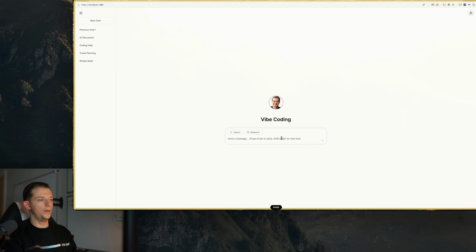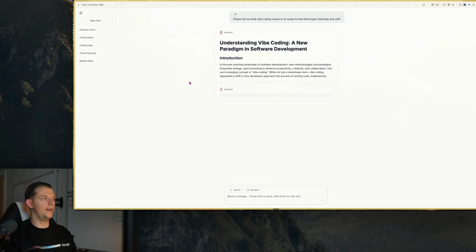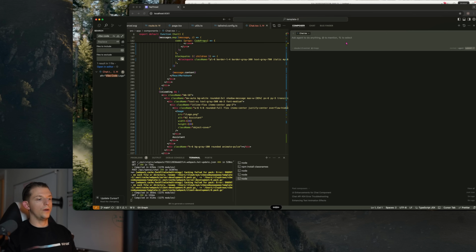Okay, nice. Please tell me what vibe coding means in an essay format with proper headings and stuff. Okay, nice. Looking good. Don't know why it has this. Now what I want you to do, I want to use real-time voice from 11 Labs. And so I want that little voice icon on the bottom right of that to be pressable when nothing has been typed in, and make it black. And if I press it, it should open up a fresh page with just the icon that we have on the home page. And I want to be able to speak to an AI in real-time voice and speak to an AI model. And I want to use the 11 Labs API for this.